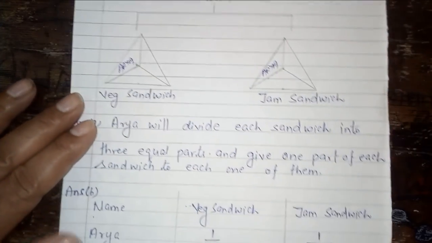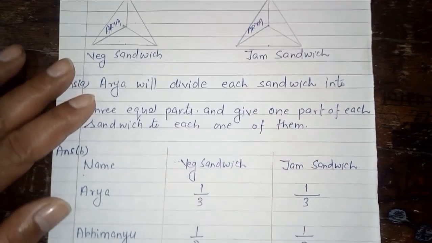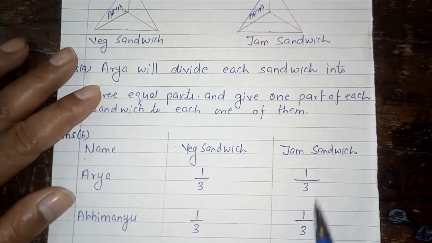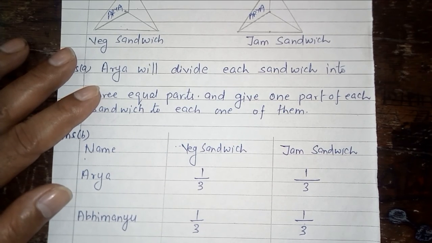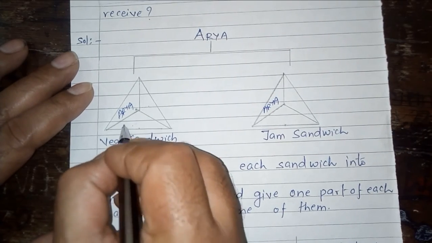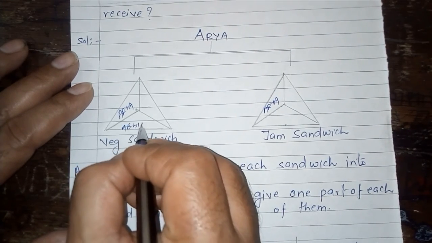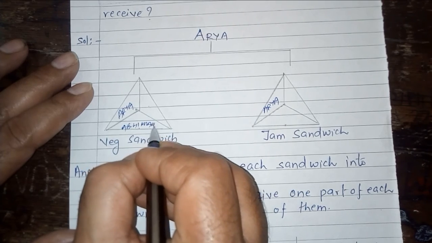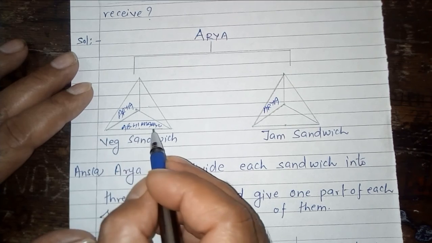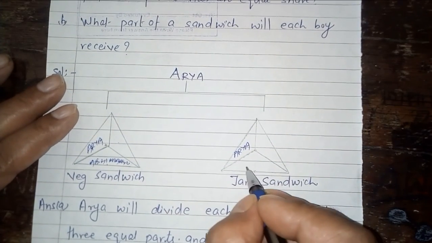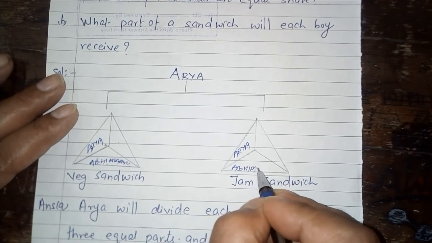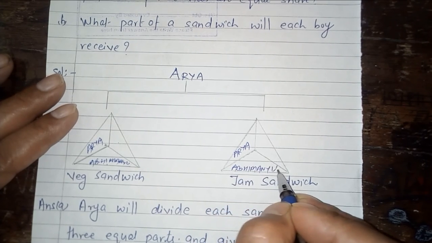Again, 1/3 of the veg sandwich for Abhimanyu and 1/3 of the jam sandwich for Abhimanyu.